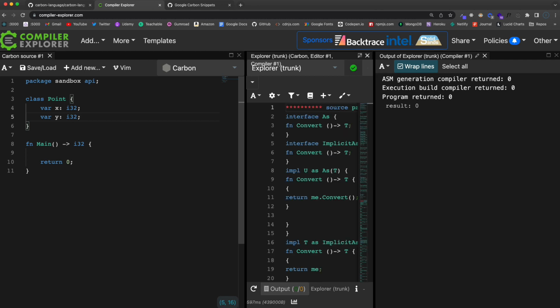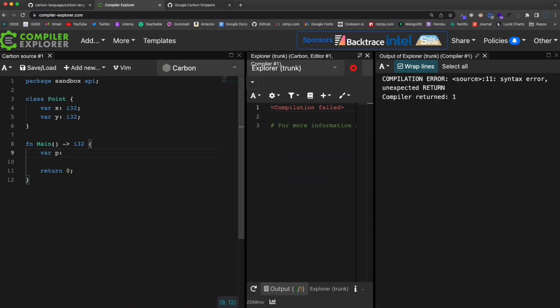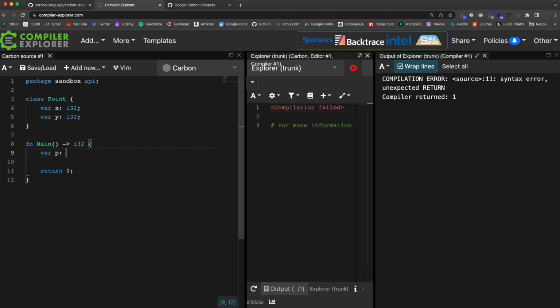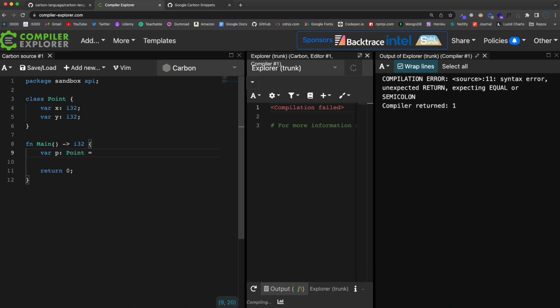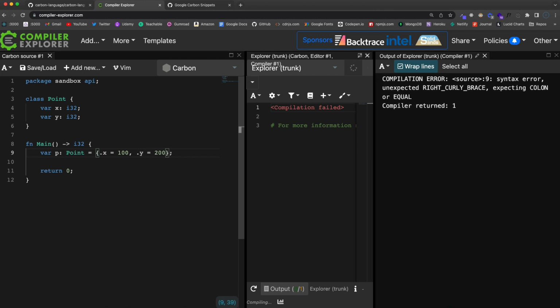Okay, now down here, if I want to instantiate an object from that class, I'm going to create a variable. Let's say var p, and then for the type, I'm going to use the name of the class, or what kind of object is this? So it's going to be a Point, right? And then we'll set that to some curly braces here, and let's say .x, and we'll set that to 100, and then .y, we'll set that to 200.